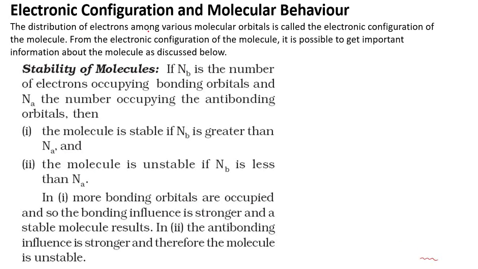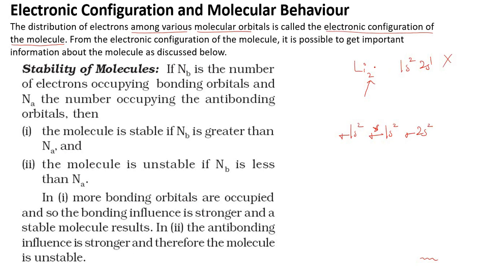Now, the distribution of electrons among various molecular orbitals is called the electronic configuration of the molecule. In a board examination, they will ask, write the electronic configuration of the Li2 molecule. If it is clearly mentioned like 2, you should think that it is a lithium molecule. At that time you don't write just 1s2 followed by 2s1. That is not the electronic configuration. We are speaking of a molecule, so you should write sigma 1s2, then sigma star 1s2, then sigma 2s2. Is it clear? Why?